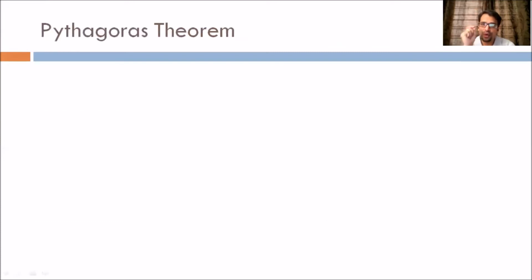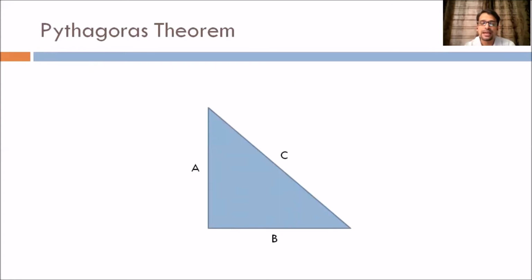Moving ahead. So there is one theorem which we studied in our high school, which is very important for direction sense problems. So that is Pythagoras theorem. Nowadays, if you see the ads of Byju's and the new startups which are giving classes for students, it will be very easy for you to understand. But anyways, if you consider a right angled triangle, and say A, B and C are the 3 sides, the Pythagoras theorem says that the square on the hypotenuse is equal to the sum of the squares on the other 2 sides. In simple terms, C square is equal to A square plus B square.